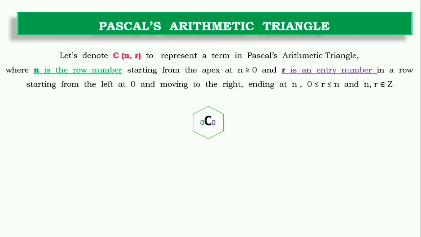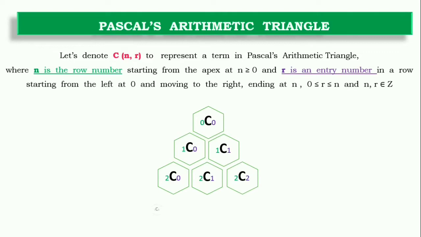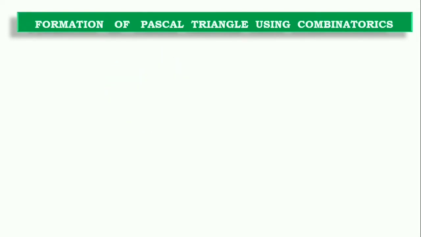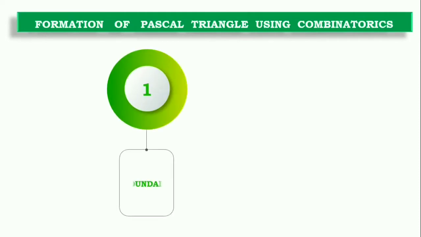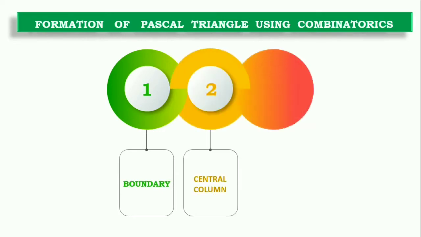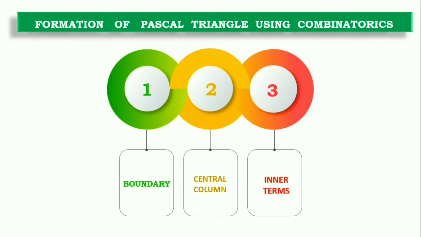The second one will start from n equals 1, that means the first row, and the entry will be 0, and so on. It will follow the same pattern: 2C1, then 3C0, 3C1, and so on. So let's form Pascal's triangle using combinatorics. Using combinatorics, there are three sub-steps. The first one is to calculate the boundary of the triangle. The second one is to proceed through the central column and form the inner terms of the triangle.